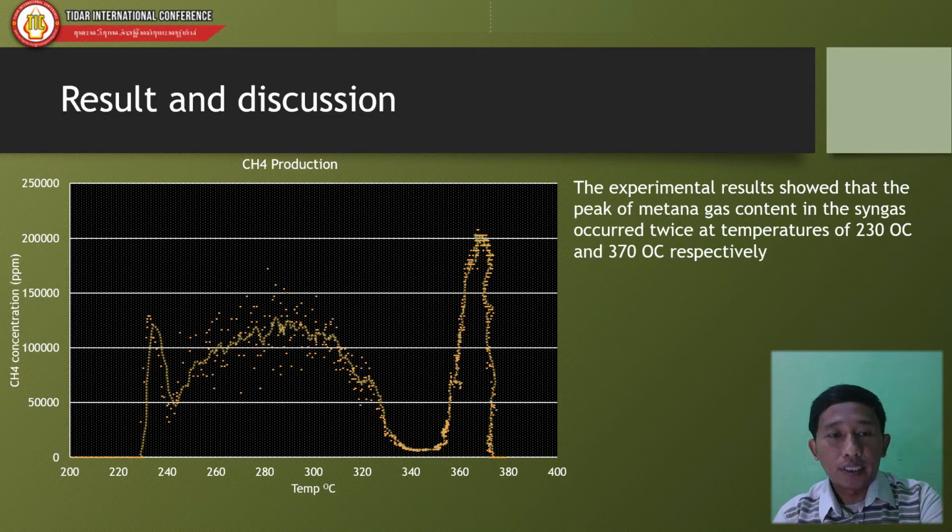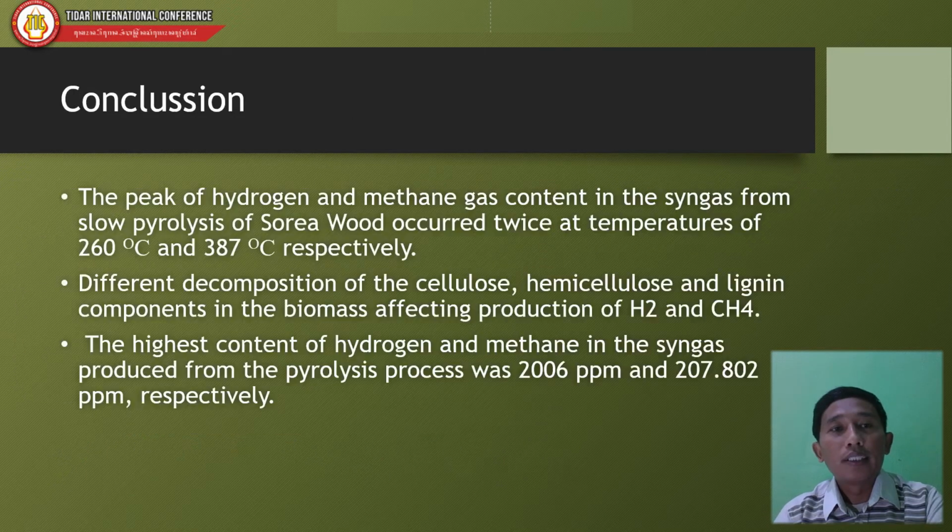The first can result from the decomposition of hemicellulose, and the second, at 370 degrees, can occur as a result of the decomposition of the cellulose.